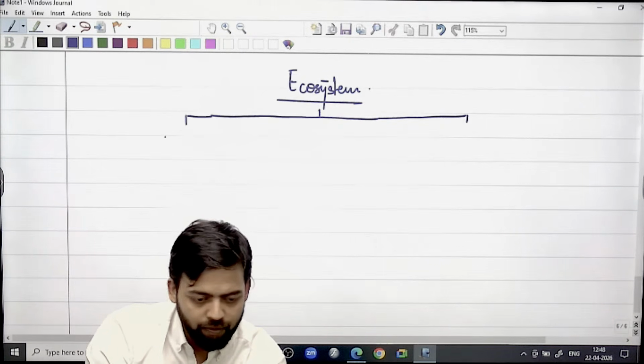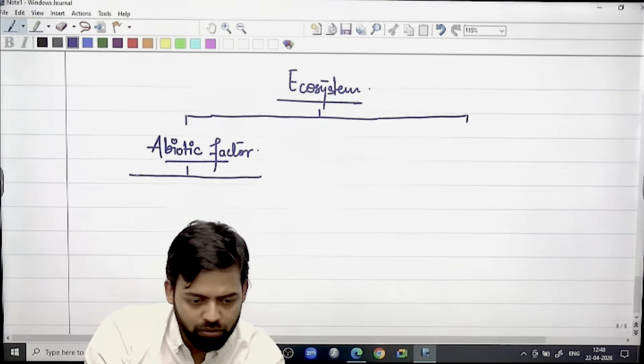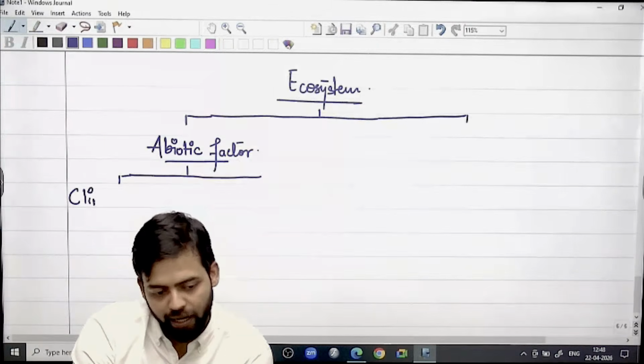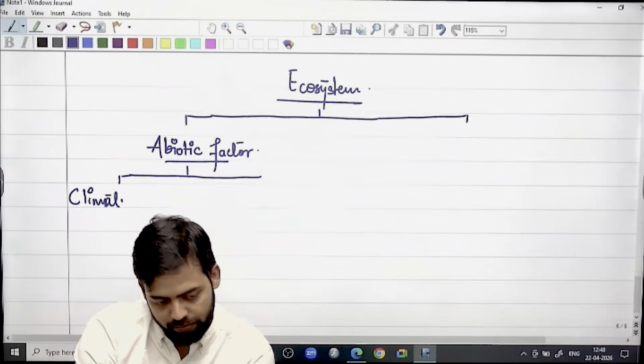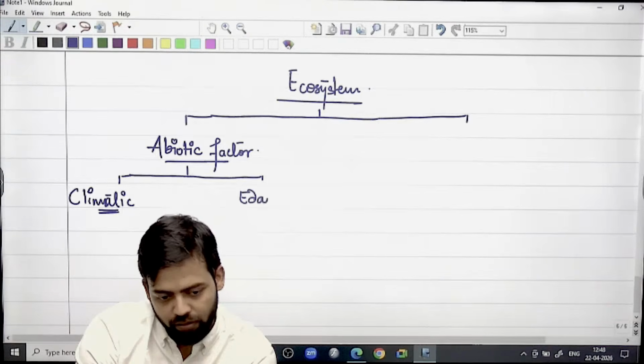Particularly if we talk about the abiotic factor first, this abiotic factor can be further subdivided into climatic and edaphic factors, and this we have covered already in geography.